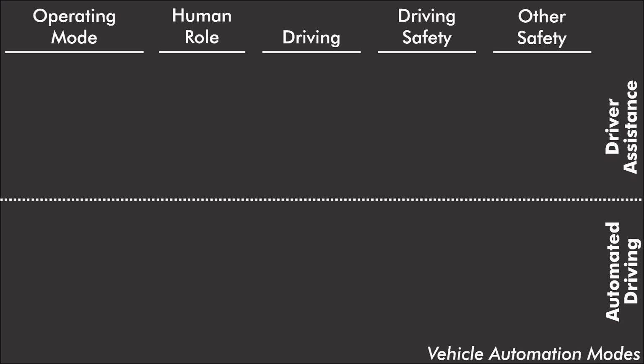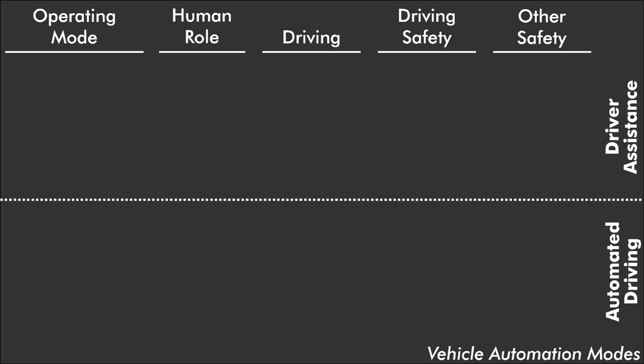This discussion of what the role of the human driver is in not only driving but also managing failures of equipment that may occur leads to a somewhat different view of the role of the human in a vehicle than the traditional SAE levels. This vehicle automation modes chart sets forth the responsibilities of the ADS with a picture of the car and the human with a picture of the person.